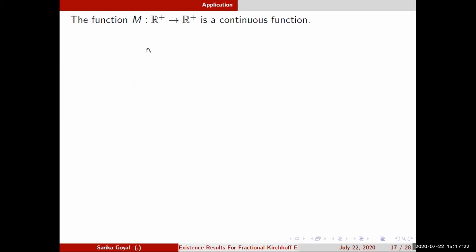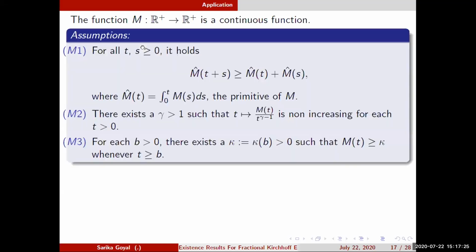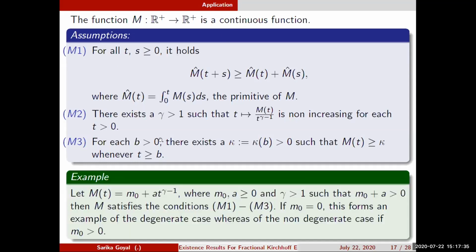And this M is a Kirchhoff operator satisfying the following conditions: M is a continuous function and satisfies the assumptions M1, M2 and M3. So I am considering one example. One can consider M(t) of this form, M0 plus a t^(gamma minus 1), where M0 and a are greater than or equal to 0 and gamma is strictly greater than 1, such that M0 plus a is strictly positive. One can easily see that this M satisfies the conditions M1 to M3.